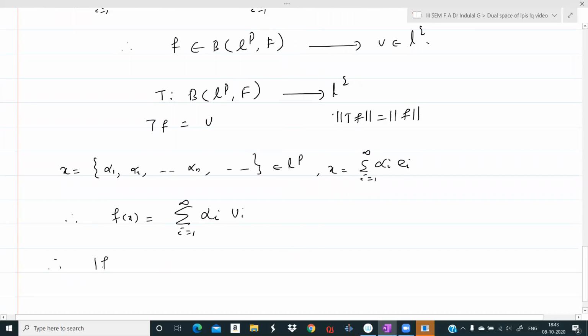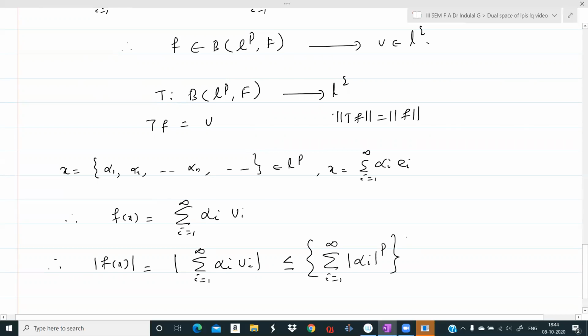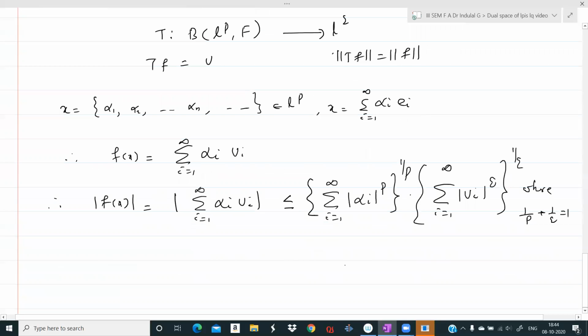Therefore, modulus of f of x is modulus of sigma i from 1 to infinity alpha i vi. And by Holder's inequality, this is less than or equal to sigma i from 1 to infinity modulus alpha i raised to p, the whole raised to 1 by p, into sigma i from 1 to infinity modulus of vi raised to q, the whole raised to 1 by q, where 1 by p plus 1 by q is equal to 1, so p and q are conjugates. So this is from Holder's inequality.